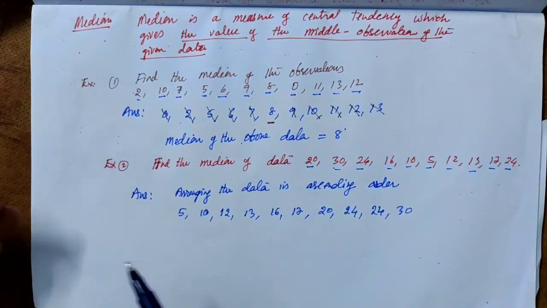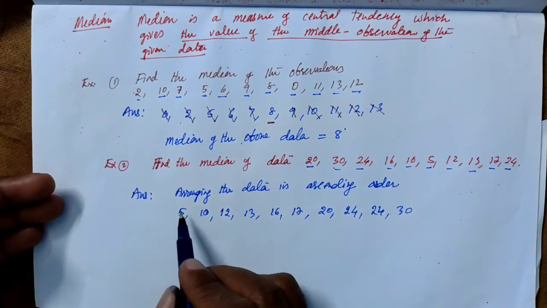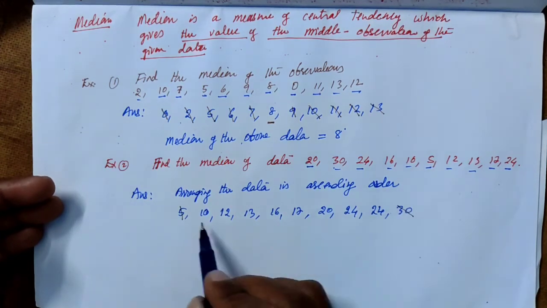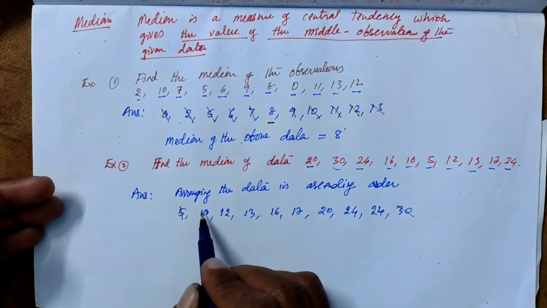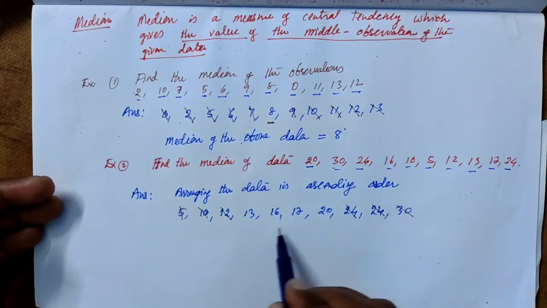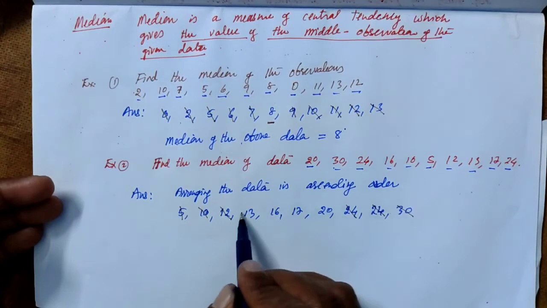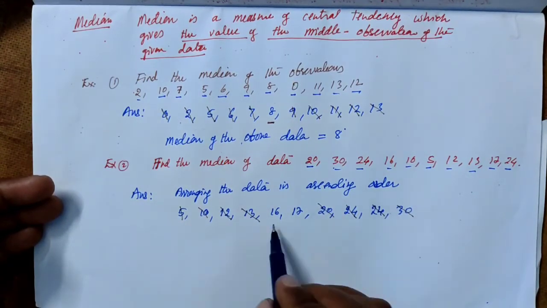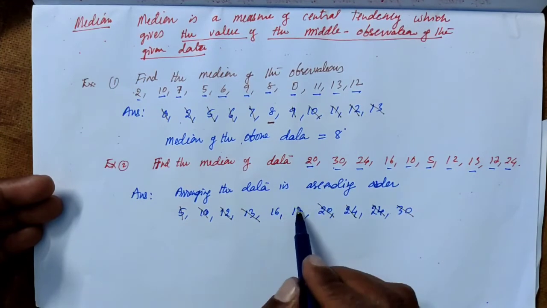So again, remove the smallest one and largest one. In the remaining observations, again remove small one, big one. Again there are 4 observations. Among these, again remove small one and big one. There are 2 observations. If you remove these 2, you won't get any middle value.